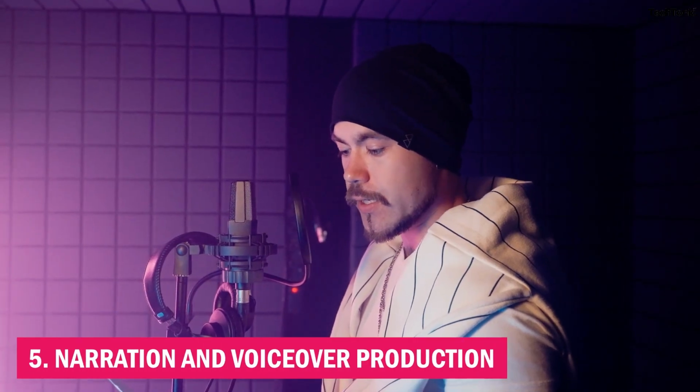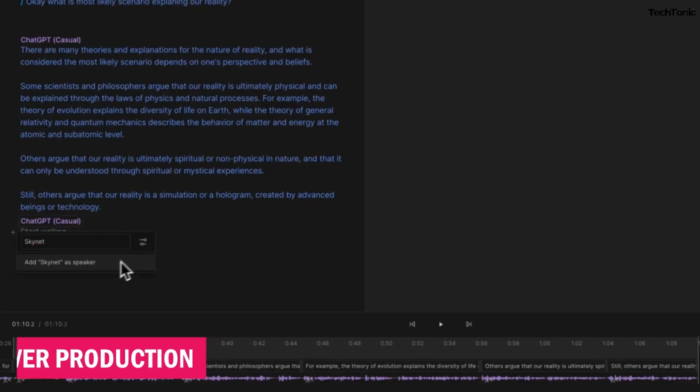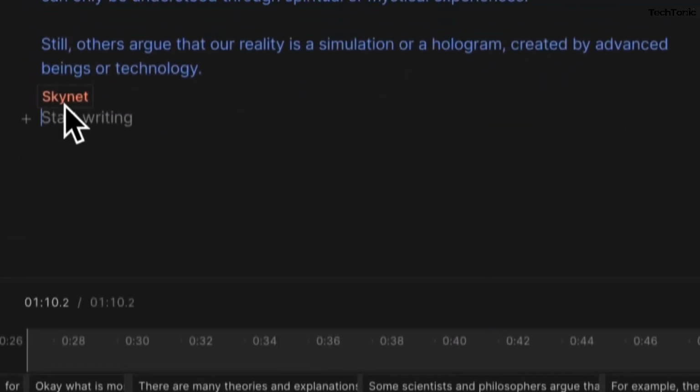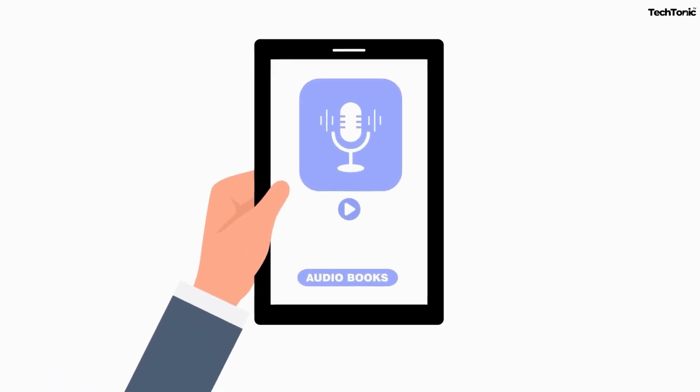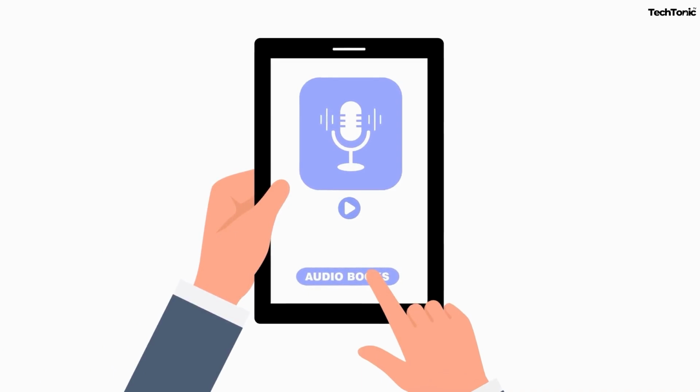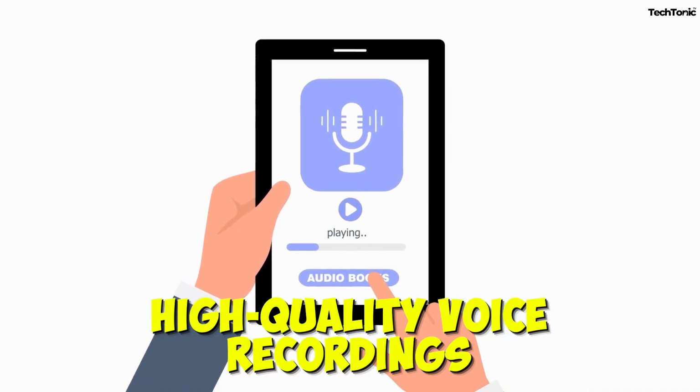5. Narration and voiceover production. Descript AI's voice cloning feature enables users to create professional narrations and voiceovers easily. Whether it's for e-learning courses, presentations, or audiobooks, Descript AI offers a convenient solution for generating high-quality voice recordings.